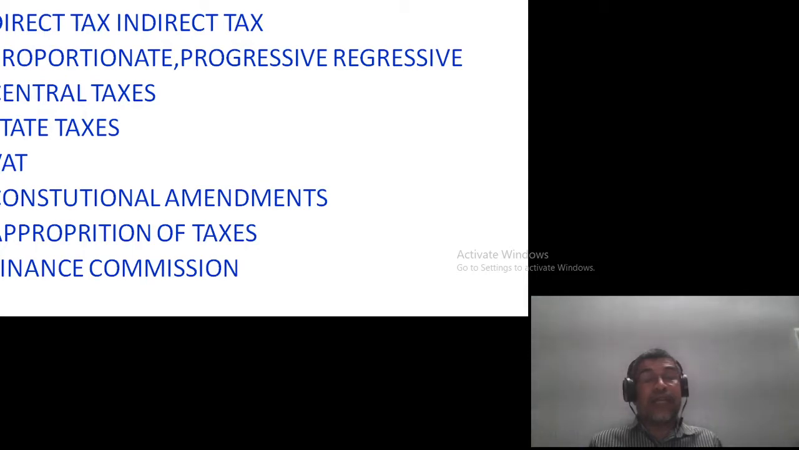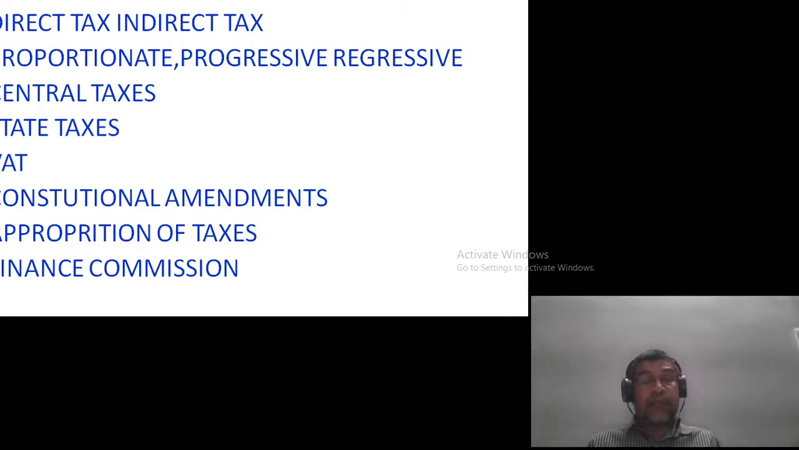Basically, taxes can be classified based on the impact and incidence of the person paying tax. Based on that, tax can be classified into direct tax and indirect tax. Direct tax is a system of taxation in which the impact and incidence of taxation lie with the same person. Indirect tax is a system of taxation in which the impact of taxation lies with one person and the incidence with another.